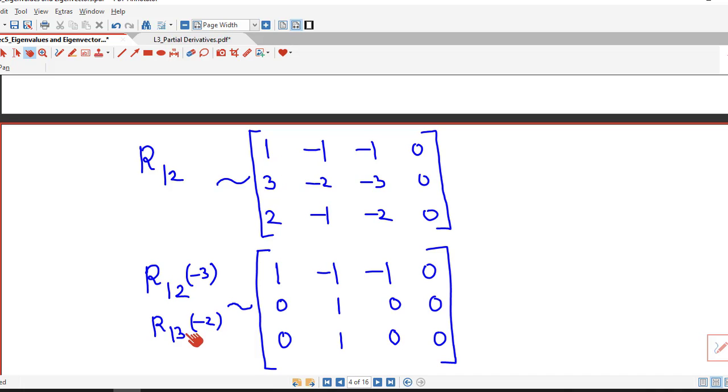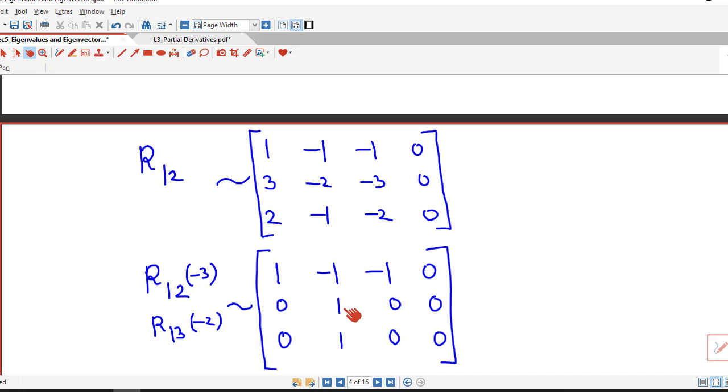Similarly, we multiply the first row by minus 2 and add to the third row. So 1 into minus 2 is minus 2, and plus 2 is 0. Then minus 1 into minus 2 is 2, minus 1, so we obtain 1 here. Minus 1 into minus 2 is 2, minus 2, 0. So the entries below the first non-zero entry of the first row become 0.